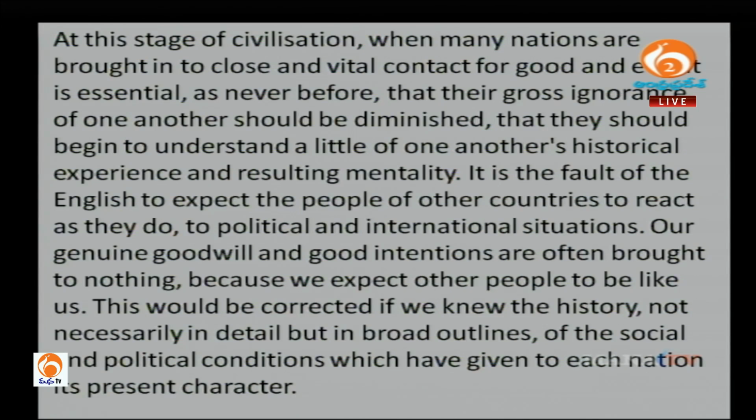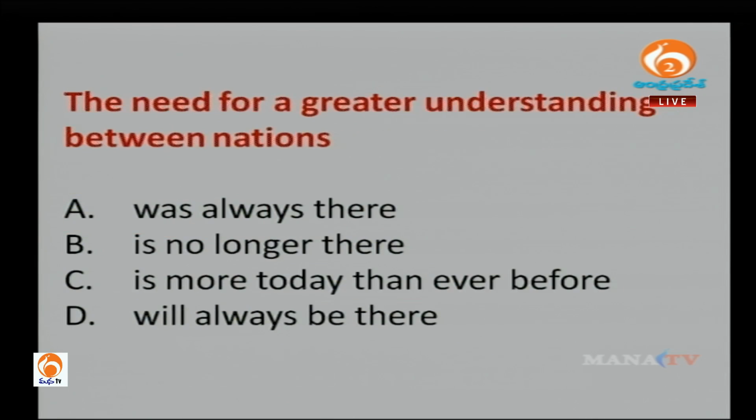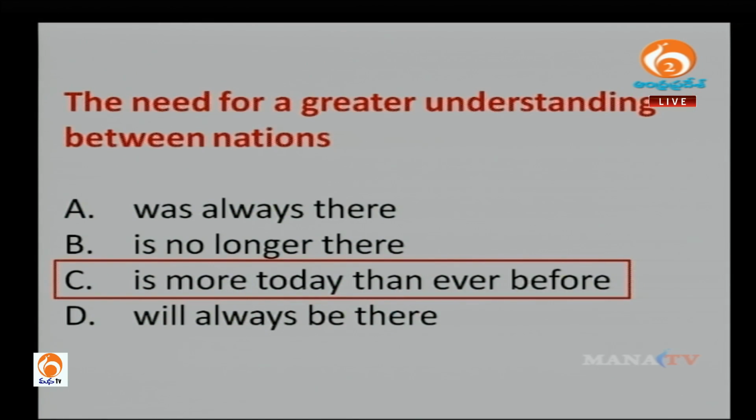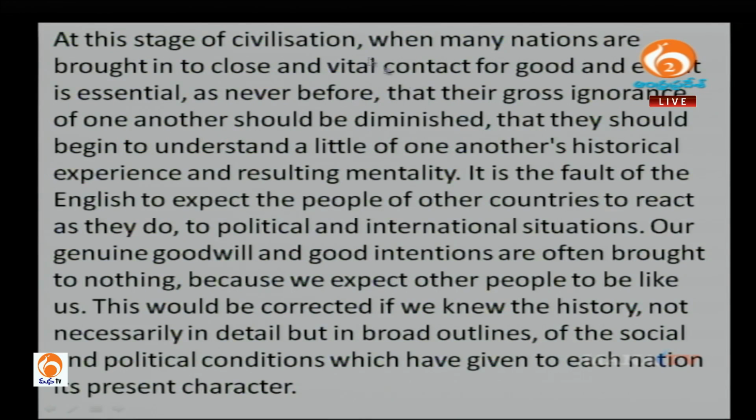So I'm sure you have understood that this is what the author is trying to say. Let's go back. Okay, sorry. The need for a greater understanding between nations is more today than ever before, right? So if you go back to the passage and see, the author would have definitely mentioned it somewhere, that it is more important to have better understanding between nations today, and now that we are very close, we have an era where people are interacting more with different people from different countries.